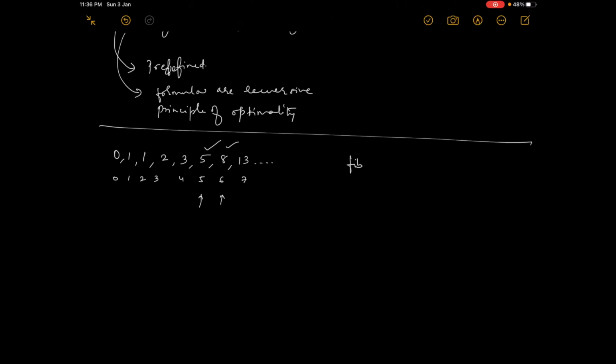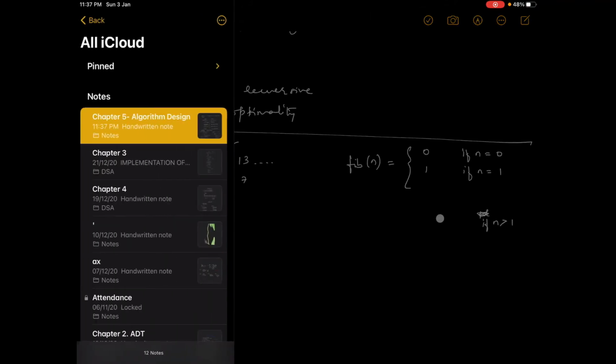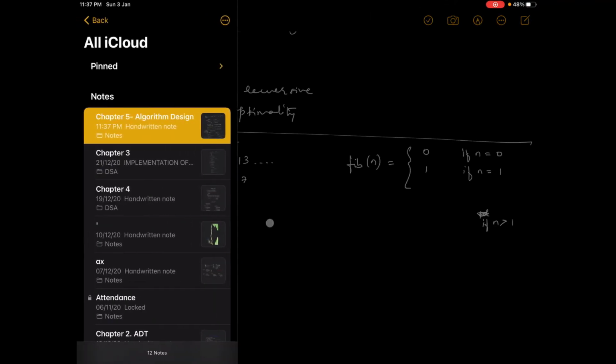So I should write a function for that. The function for finding any nth element is, see, the first two elements are fixed, 0 and 1. So it will be 0 for n equal to 0, and it will be 1 if n equal to 1. And what is the formula we have applied here for n greater than 1? What do we have for n greater than 1?